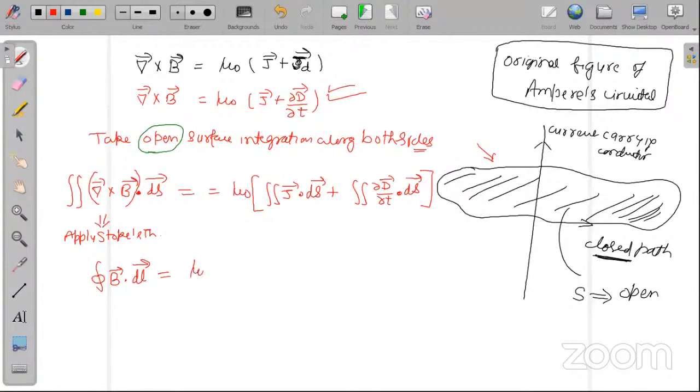It will be mu naught. Please tell me what should be this quantity. You already know this. It should be I. What is this I? It is the current, which current? Conduction current. Very good. It is the current due to flow of charge.